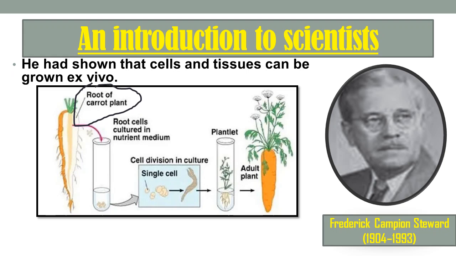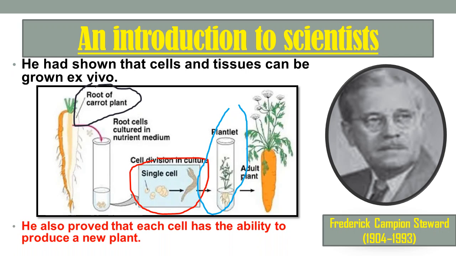Proper nutrient like agar has been provided to this particular cell, and then cell division occurs. From a single cell the cell will start multiplying, and you can observe that plantlets are formed, and after that an adult plant can be produced. So he also proved that each cell has the ability to produce a new plant. It means a single cell removed from the parent plant will grow into a new plant, and this is also called totipotency.